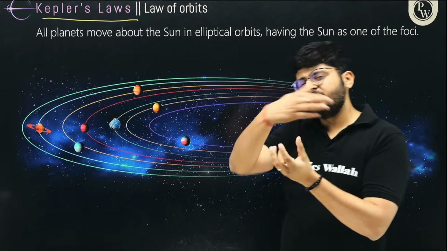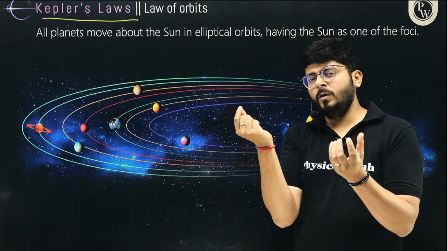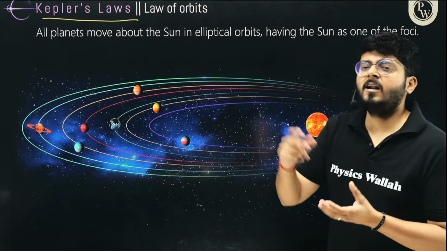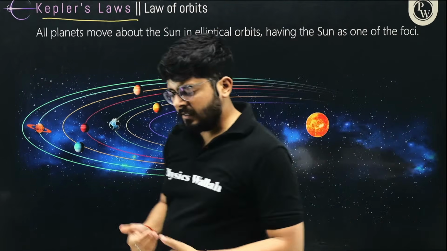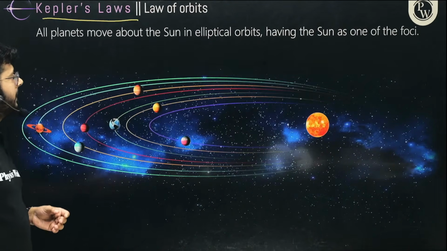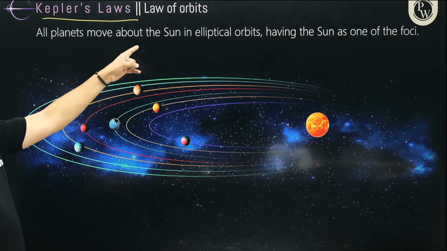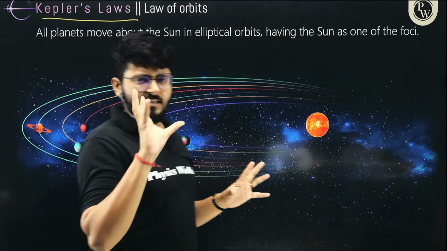And we are moving around the sun, by the way, right? And the little moon is moving around Earth, and there are a lot of other moons moving around other planets like Saturn and Jupiter, right? So these things are happening. All planets move around the sun. But he said that they are moving in circular orbits.